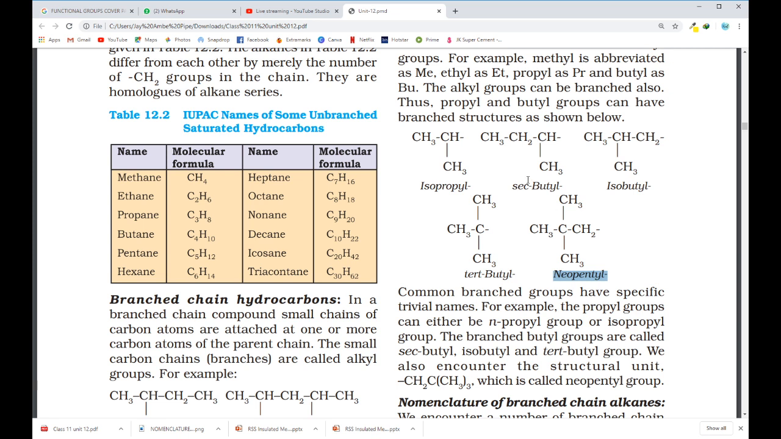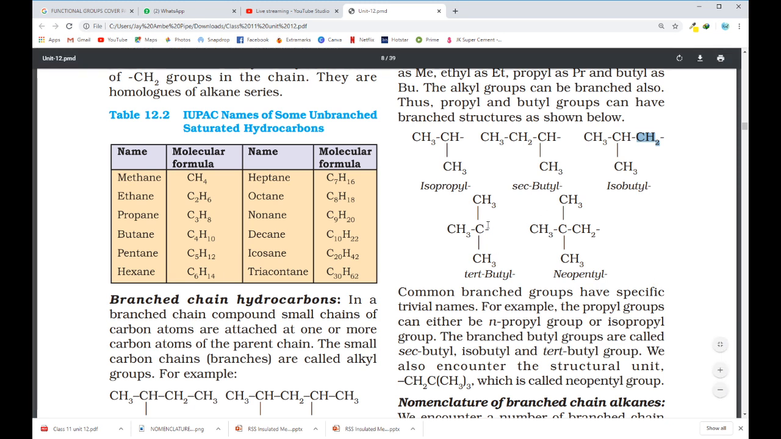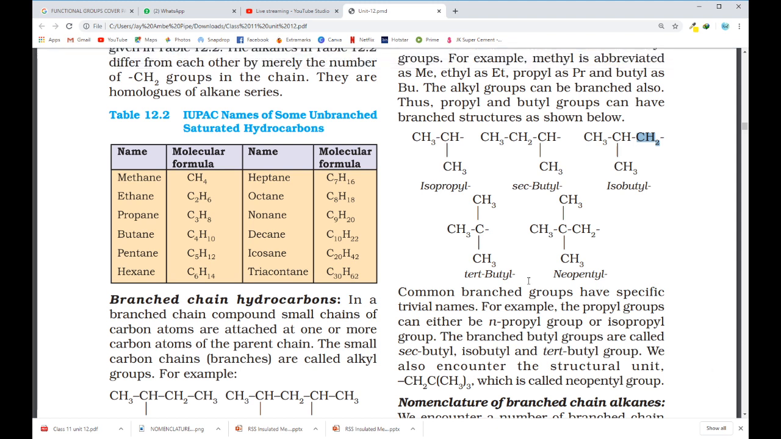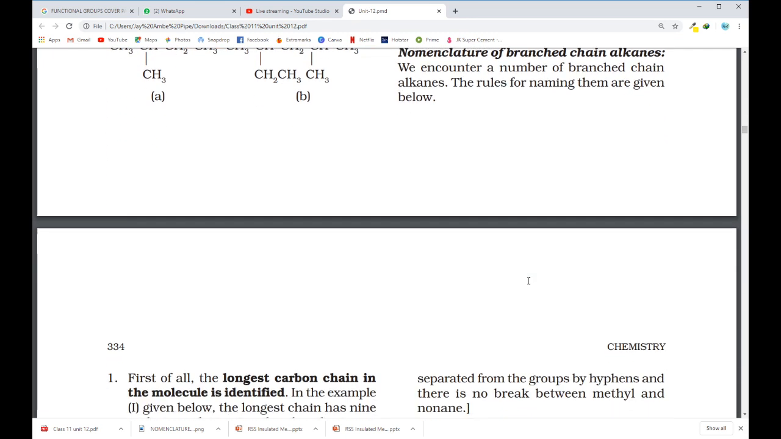When you are writing secondary pentyl, you have to make sure that this carbon is a secondary carbon. When you are writing tertiary pentyl, you have to make sure this carbon is a tertiary carbon. And when you write isopentyl, you have to make sure that the carbon which is directly attached to the alkyl chain must be primary. So common branch groups have specific trivial names, and these are trivial names, not IUPAC names. But when these are present as branches, we make use of these trivial names to show that this is present as a branch.